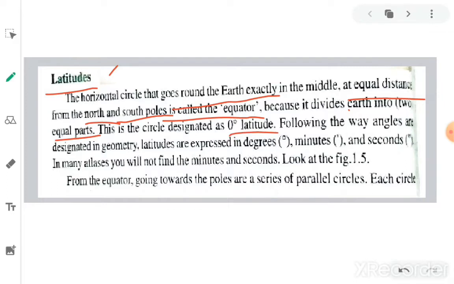The latitudes are a total of 180 in number. Among them, the base is the 0 degree latitude. So exactly in the middle of the earth, it divides the earth into two equal parts.